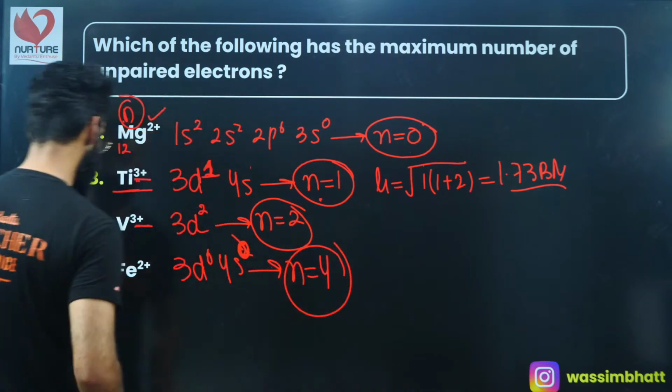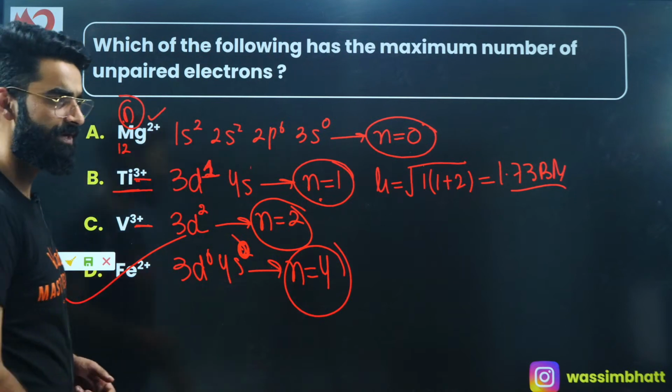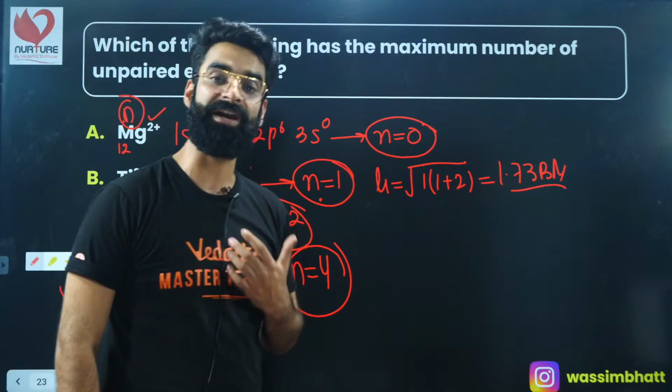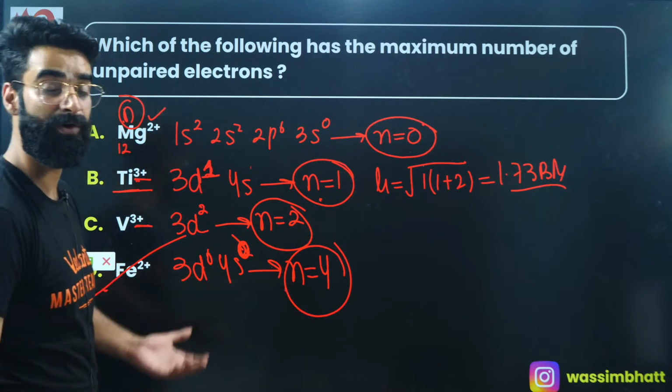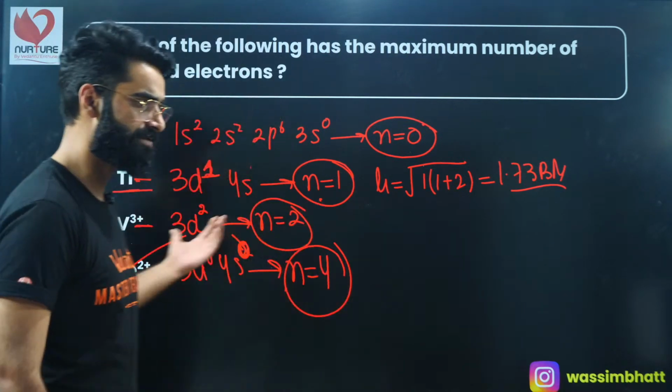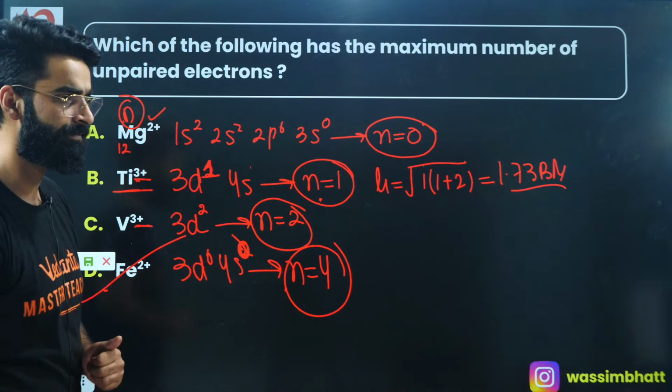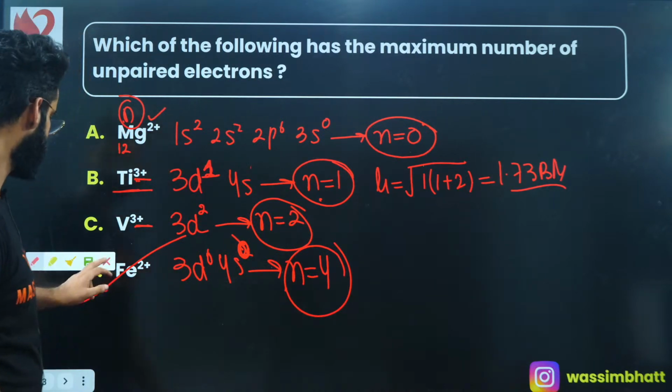So which of the following has the maximum unpaired electrons? Fe dipositive. If I ask you which has the maximum paramagnetism, you will say Fe dipositive because it has more unpaired electrons. If I ask you which has the maximum magnetic moment, you will absolutely say Fe dipositive only. I'm sure it's clear to everyone. Perfect.